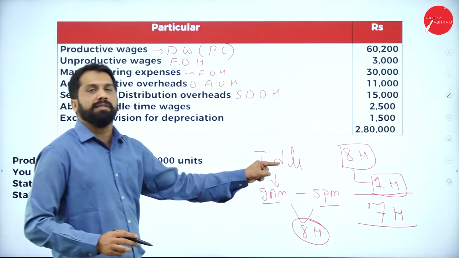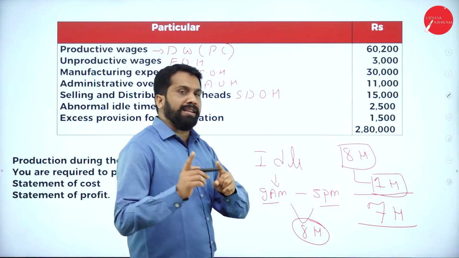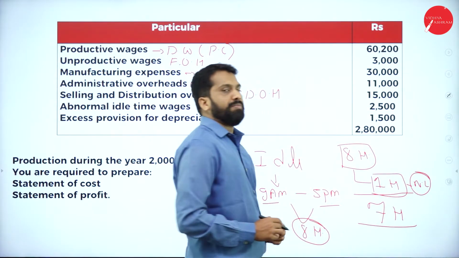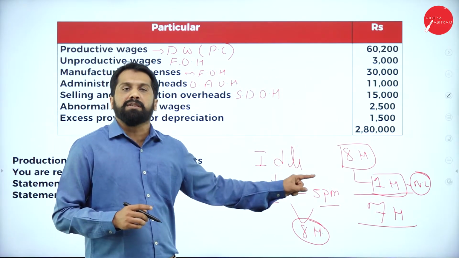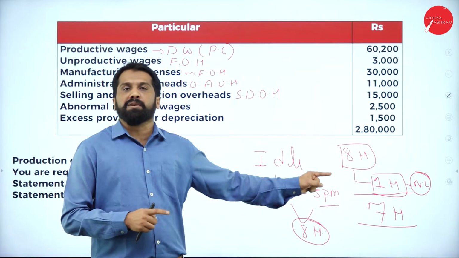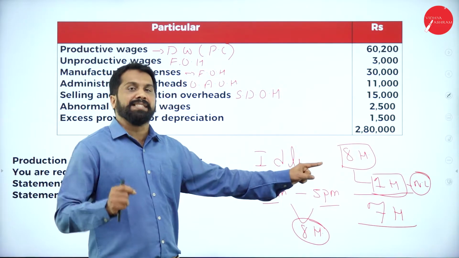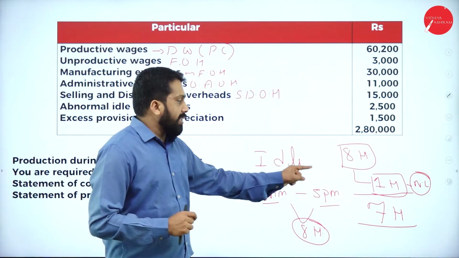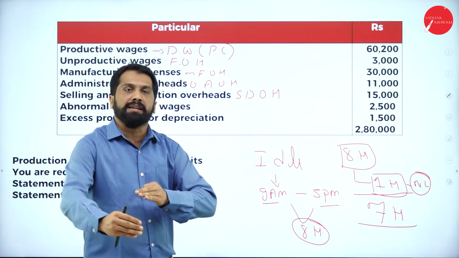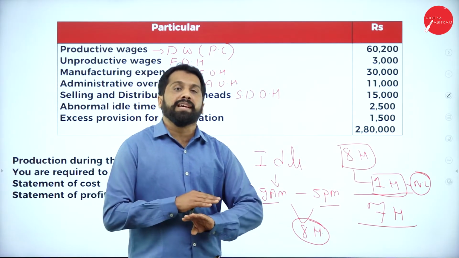Any doubt up to this? No doubt. Now, out of 8 hours, 1 hour we call normal loss. Normal loss means that if you don't give them a 1 hour break, without food and refreshment they cannot work. That 1 hour is mandatory. That 1 hour in between gives them a boost to work for the other half of the day. That's why you cannot control or cancel this 1 hour.